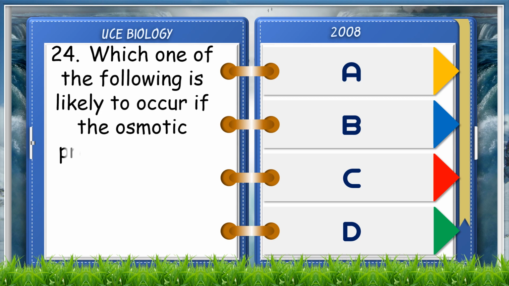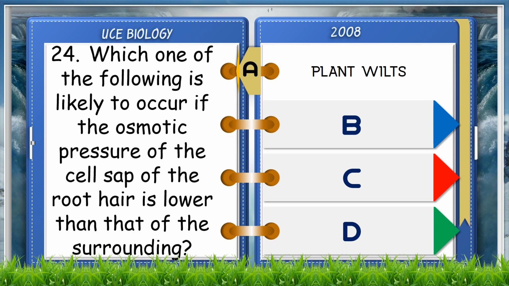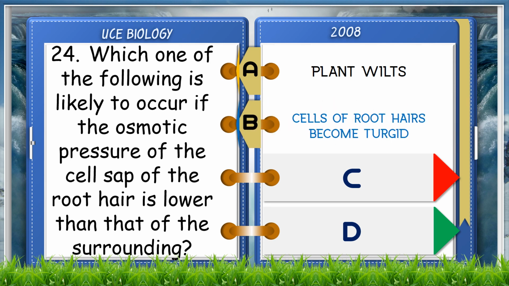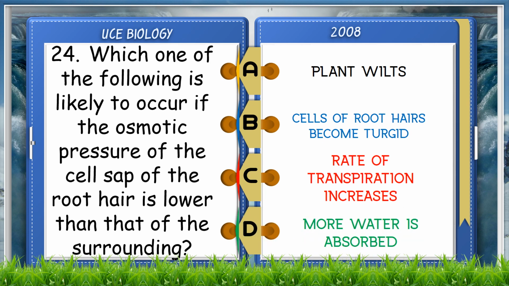Which one of the following is likely to occur if the osmotic pressure of the cell sap of the root hair is lower than that of the surrounding? A. Plant wilts, B. Cells of root hairs become flaccid, C. Rate of transpiration increases, D. More water is absorbed. The answer is D. More water is absorbed.